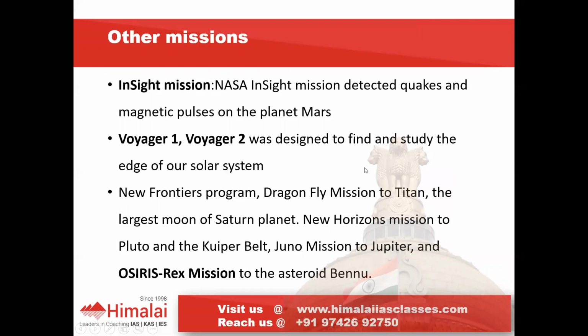Any human-made mission which has gone this far is Voyager 1 and Voyager 2. You just need to know the names and for what purpose they are used.